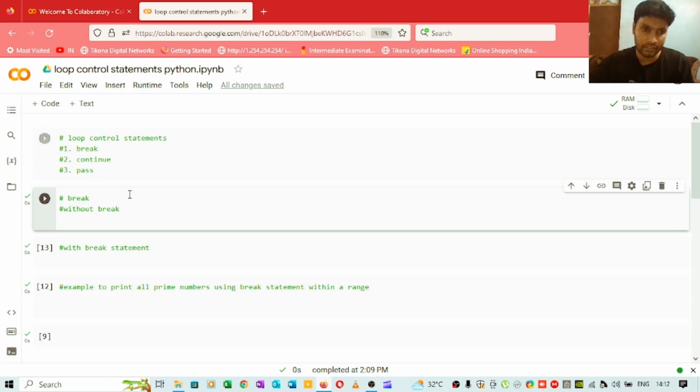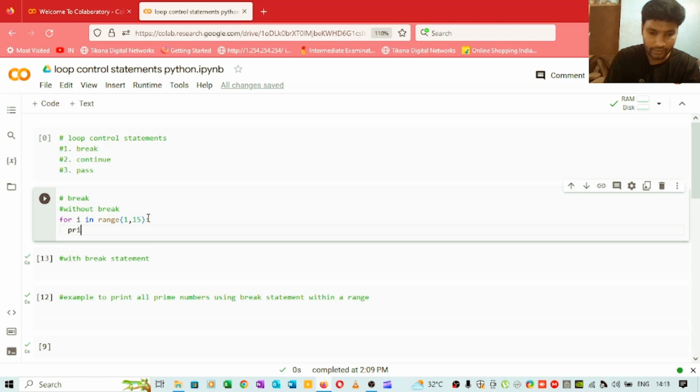I will show you one code without the break statement and one code with it. Simply, I'll take for i in range 1 till 15, and I'm simply printing i.